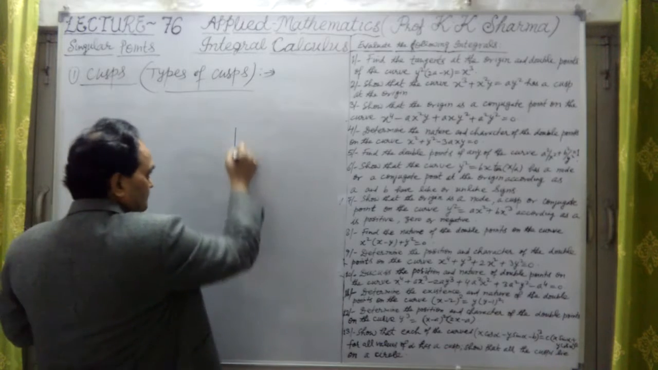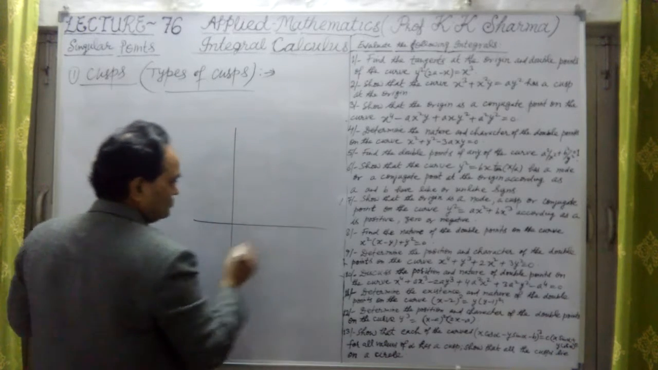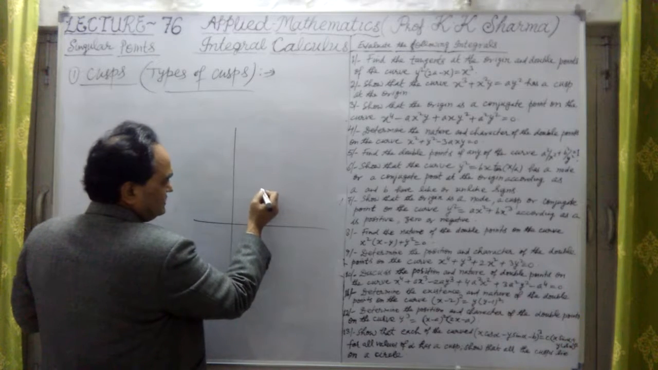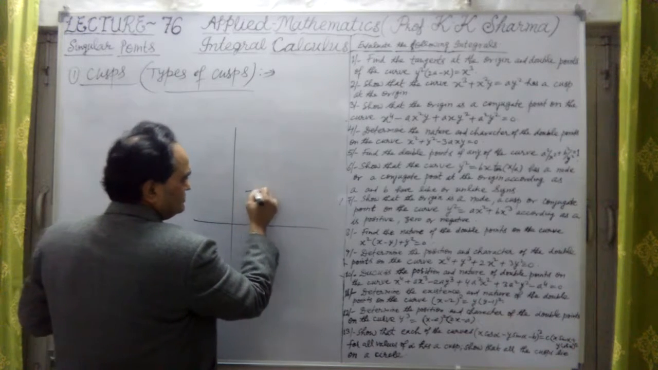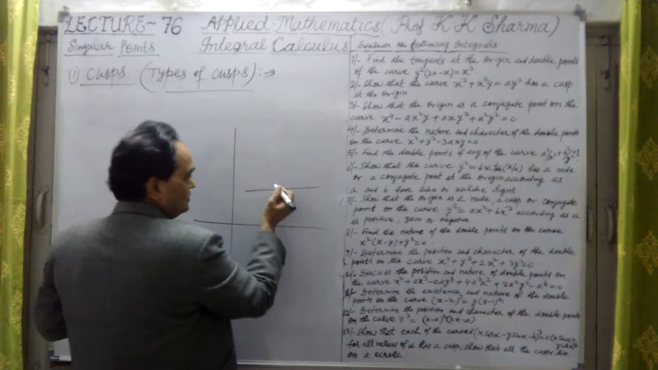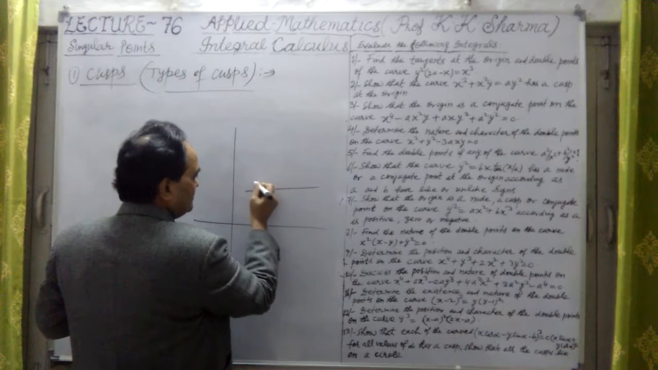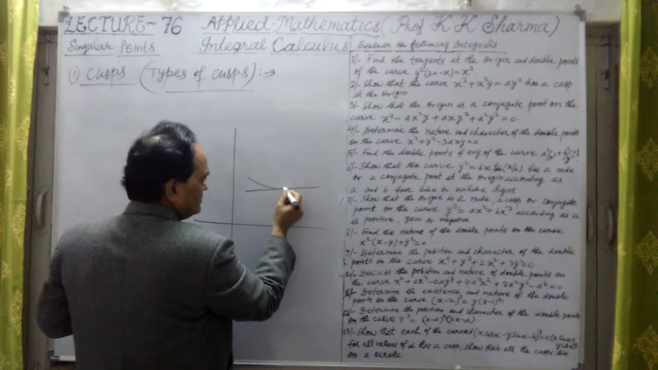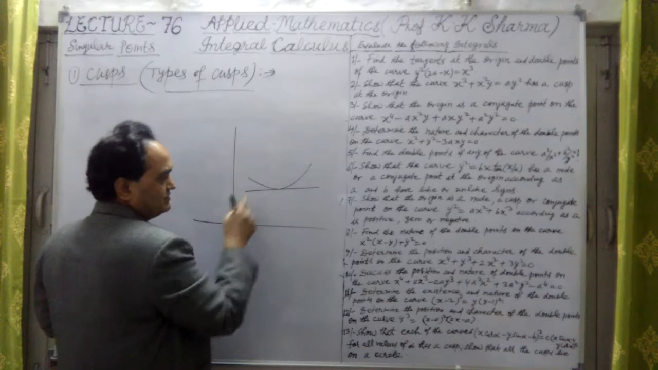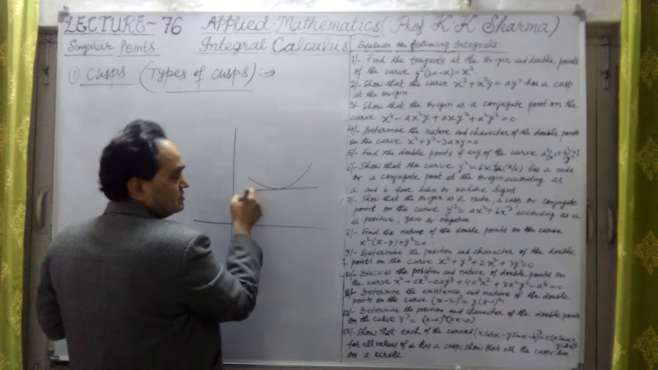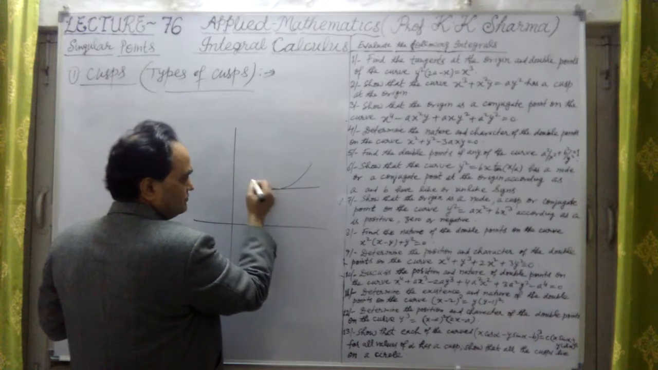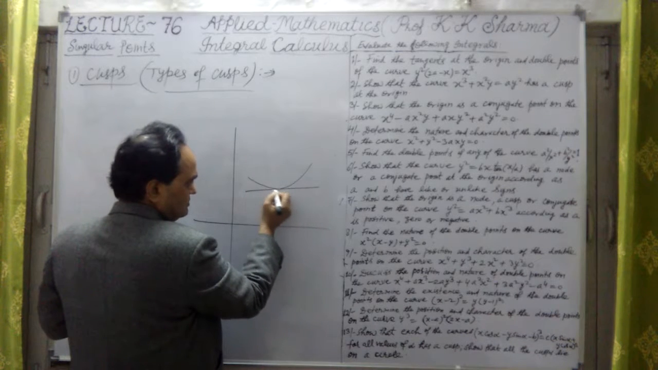Let me draw that figure. And what is this known as? I'll talk about it. Okay, so if there is a tangent here, suppose this is the tangent, and if there is a double cusp, this is a double cusp of first species. Okay, double cusp of first species, and if there is another curve,